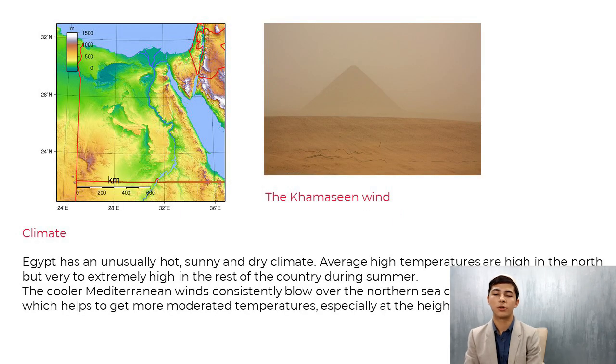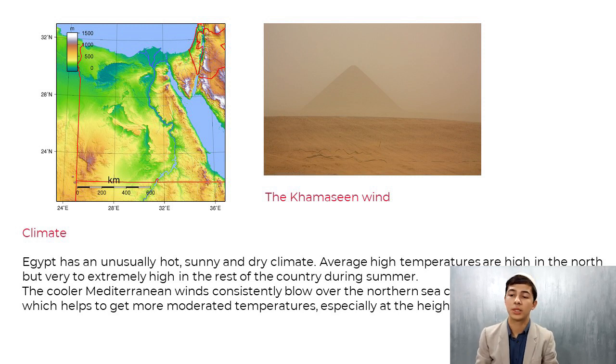Egypt has an unusually hot, sunny and dry climate. Average high temperatures are high in the north but very to extremely high in the rest of the country during summer. The cooler Mediterranean winds consistently blow over the northern sea coast, which helps to moderate temperatures, especially at the height of the summertime.